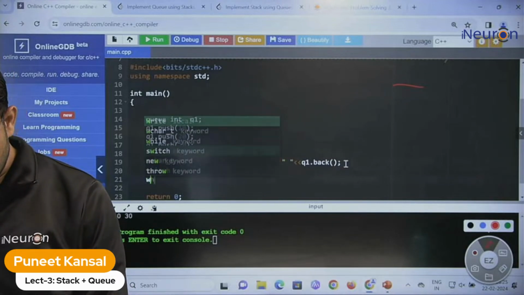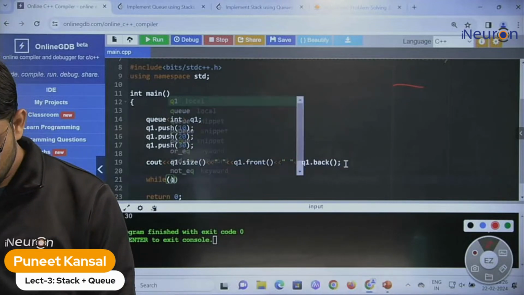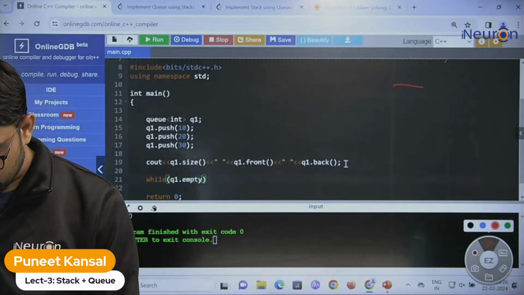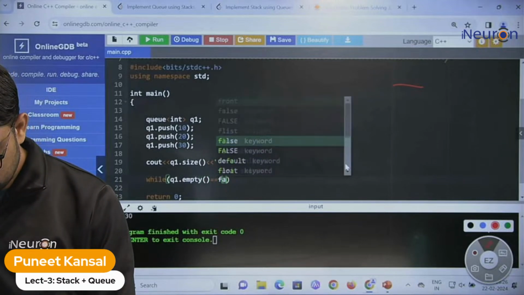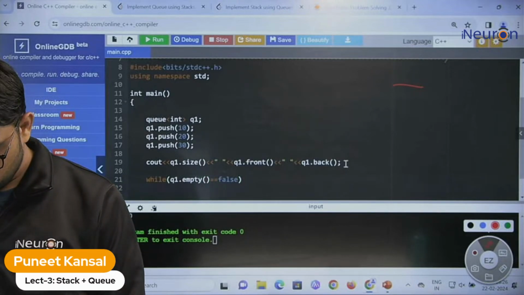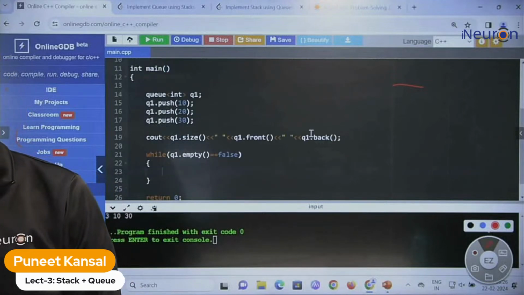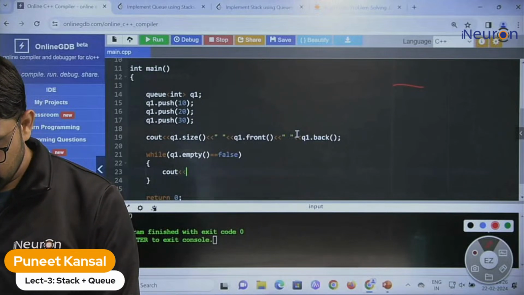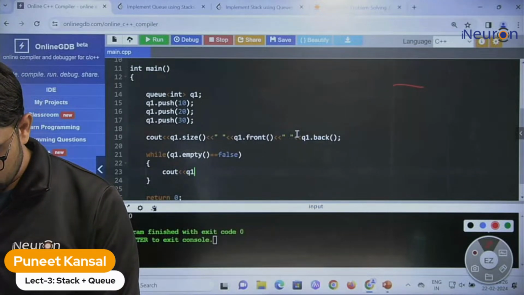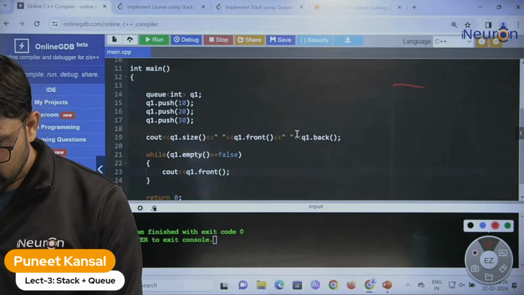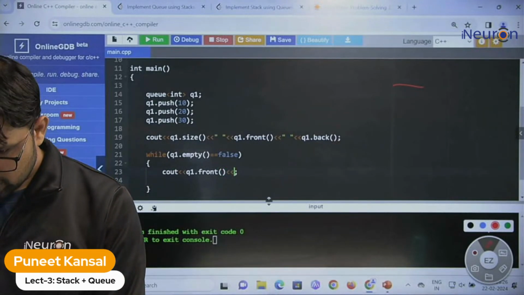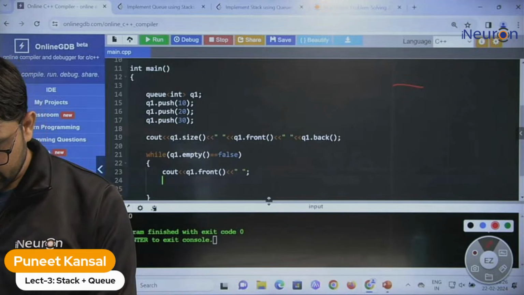So while Q1 is not empty, Q1 is empty. Until this is false, it means there is some element inside the Q. So what we can do, let me print out the front element, Q1 dot front. I'm printing the front element, and let me make some space also so that we can differentiate the elements.